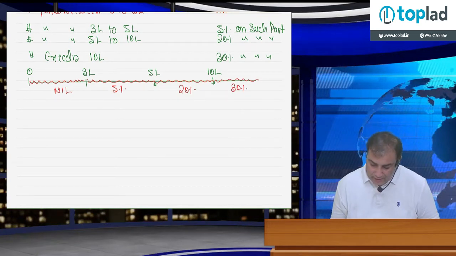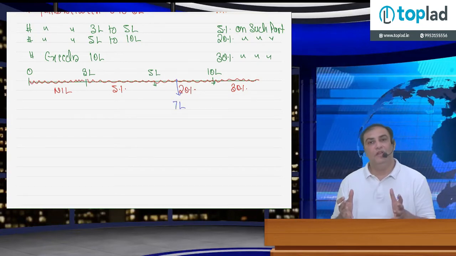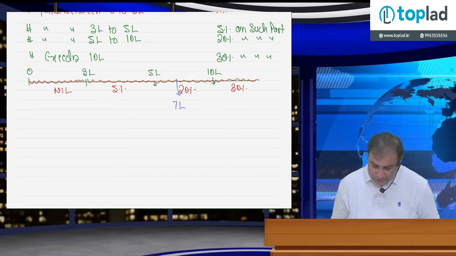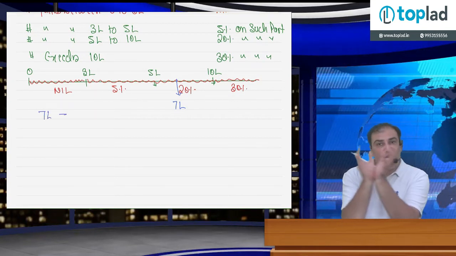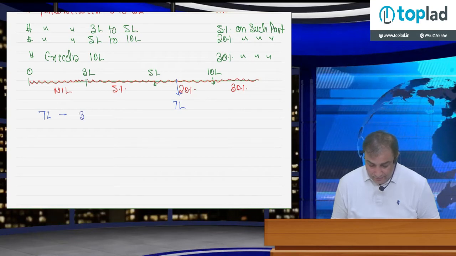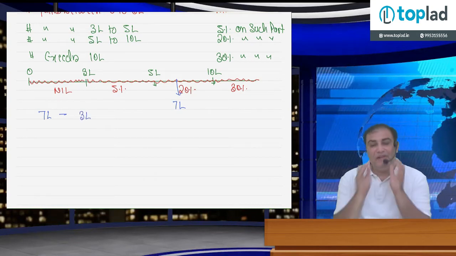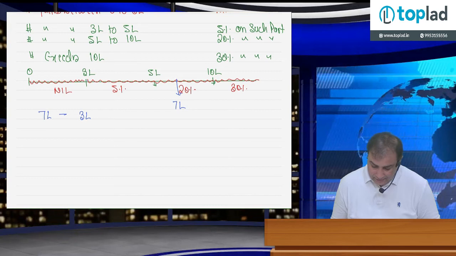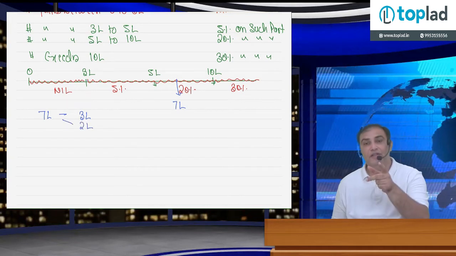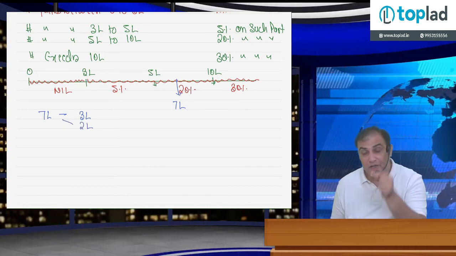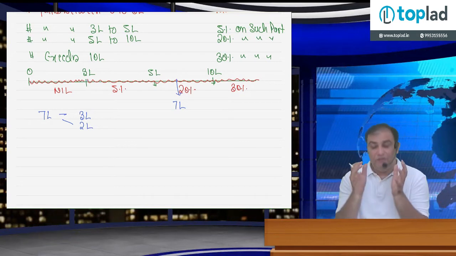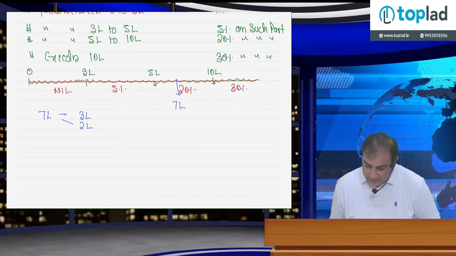Same example I'm taking. Mr. A's total income is 7 lakh rupees. Now, calculate tax. Part of the income which falls between 0 to 3 lakh is 3 lakh. Part of the income which falls between 3 lakh to 5 lakh, 2 lakh. In earlier case, it was 250 and 250, but here it is 3 lakh and 2 lakh. And part of the income which falls between 5 lakh and 10 lakh, it is 2 lakh only. 5 to 7, 2 lakh.